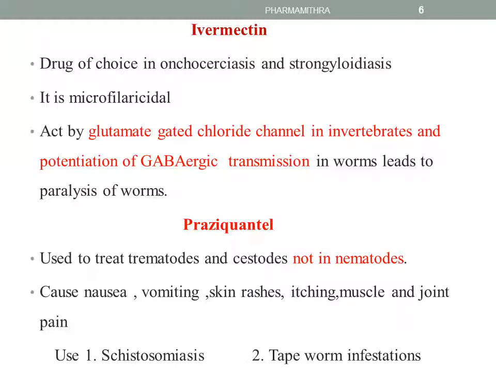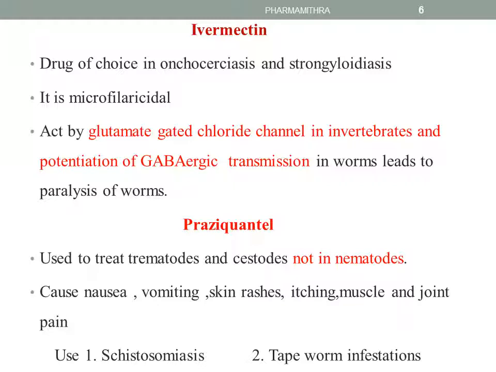This acts on the glutamate-gated chloride channel in invertebrates, which will potentiate or increase the GABAergic transmission in worms, which will finally result in paralysis of the worms. Note that here the glutamate-gated chloride channel and potentiation of GABAergic transmission is involved, finally resulting in paralysis.